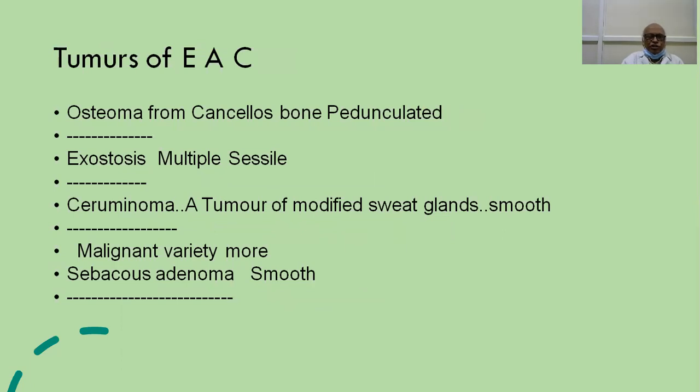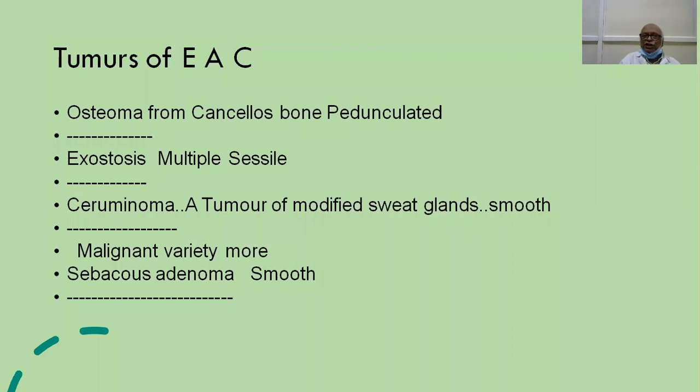Coming to the tumors of the external canal, we may have what is known as osteoma. Osteoma is generally from the cancellous bone and it is pedunculated. So the treatment is you have to excise the osteoma. Sometimes you should be careful, sometimes the osteoma may be extending deeper. It may be having connection with the seventh nerve. So you should be careful. It is better to drill out the osteoma.